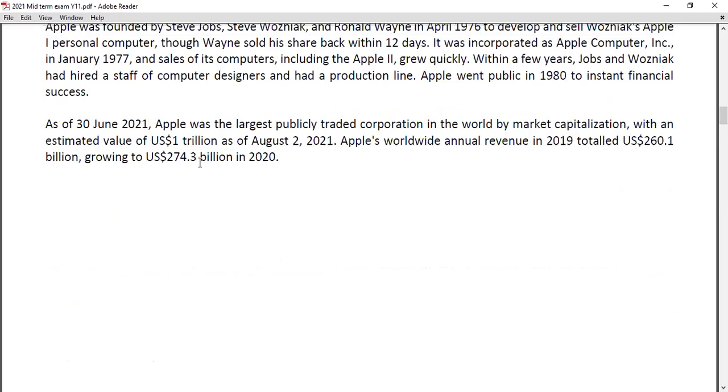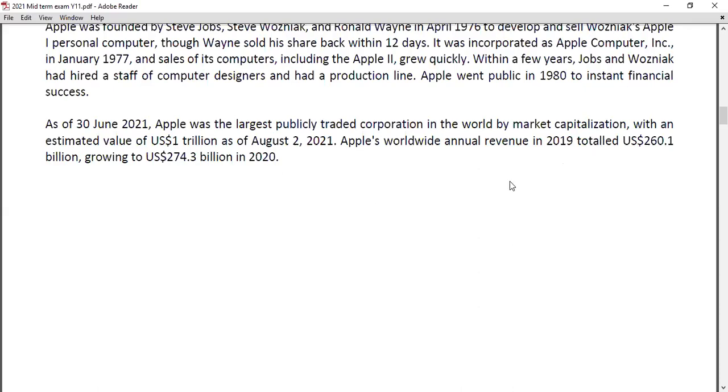You take the difference between these: final minus initial, divide by initial, into 100. That is 274.3 minus 260.1 over 260.1 into 100. So the answer is 5.46.